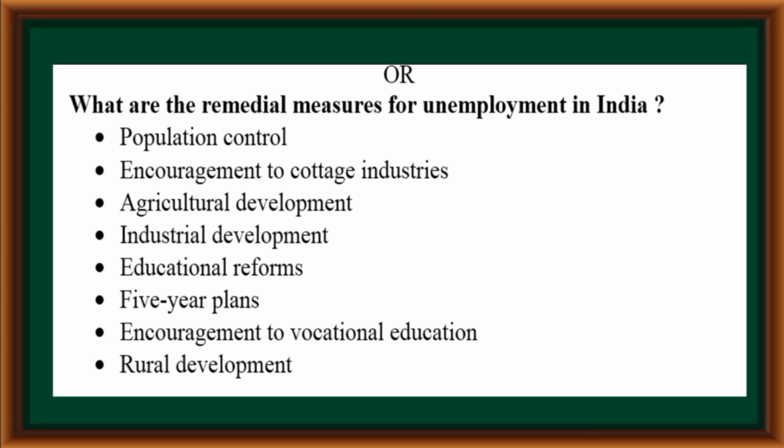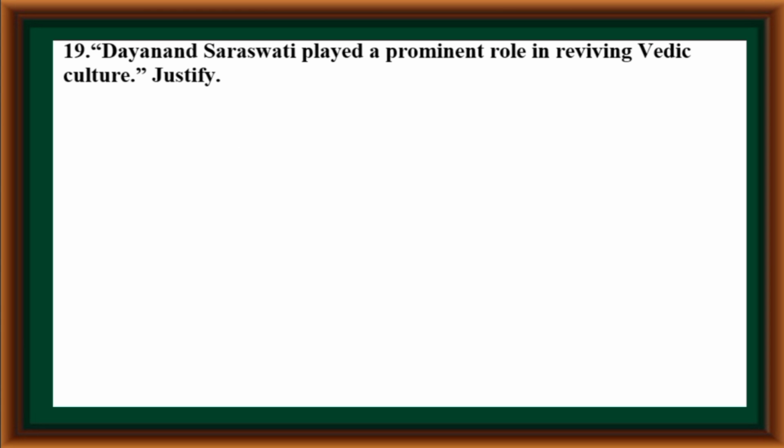Or what are the remedial measures for unemployment in India? Population control, encouragement to cottage industries, agricultural development, industrial development, educational reforms, five-year plans, encouragement to vocational education, rural development.